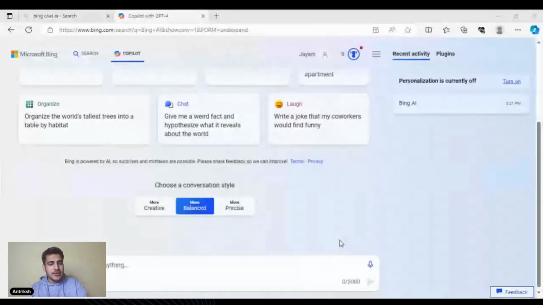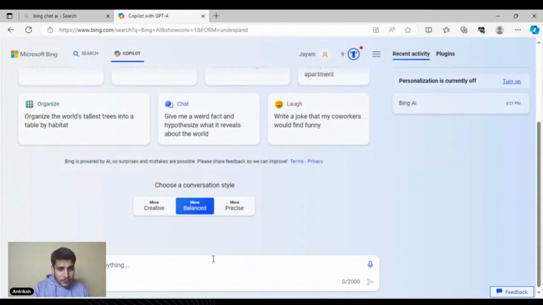So I thought, why not let you guys know as well that this might be the way? Now, obviously, you can see Bing right here. Bing, as you guys know, is powered by GPT-4. Microsoft has included it. So whatever you ask it is going to use GPT-4.